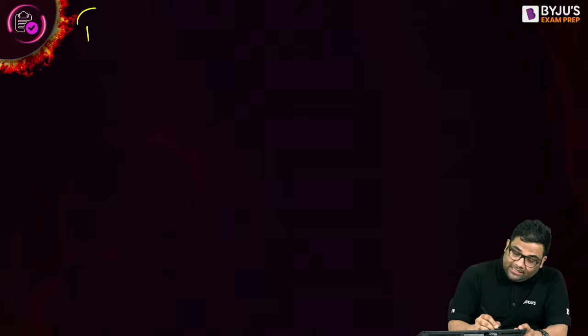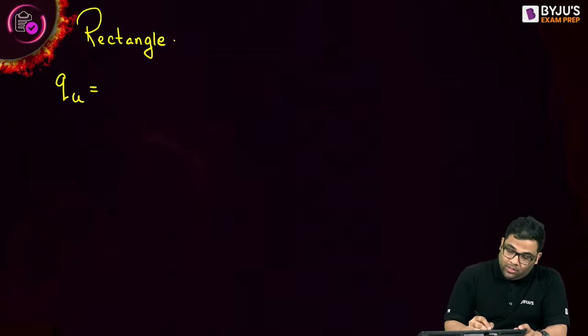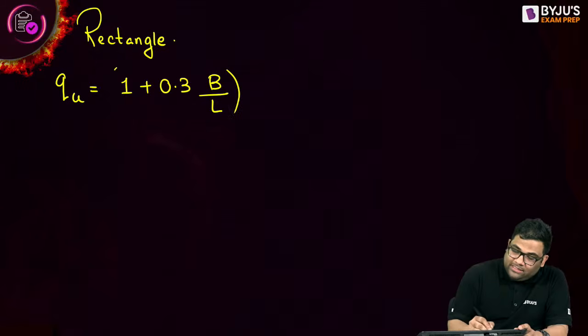So for a rectangle, I can say the equation changes to qu is equal to 1 plus 0.3 B by L. See, a rectangular shape footing will have two dimensions, right? It will have a length, it will have a width.